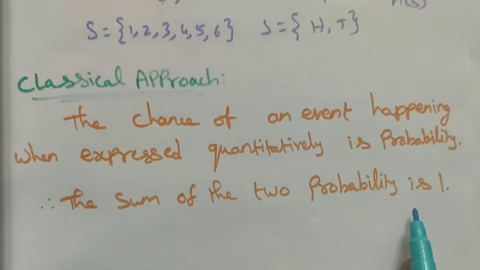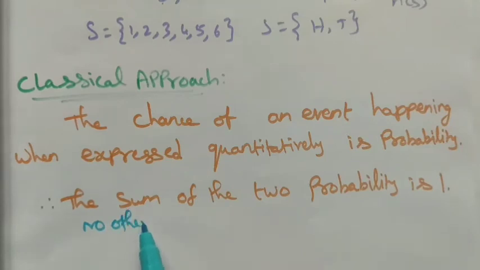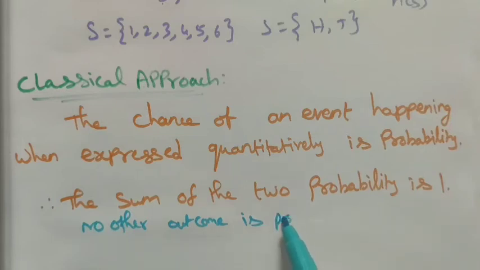The sum of two probabilities is 1 means no other outcome is possible. We know that the probability is always from 0 to 1. When the sum of the two probabilities is 1, there is no other outcome possible.